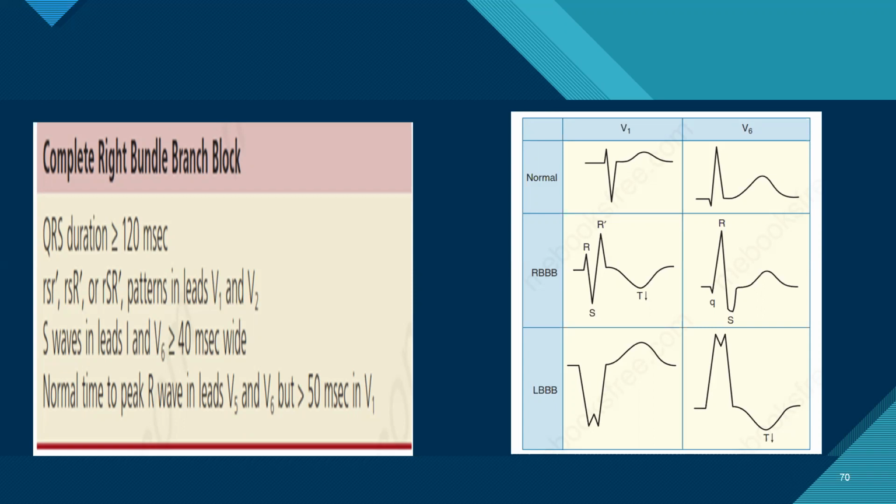What is the sign of asymmetrical septal hypertrophy? We see basically dagger-like Q waves in lateral leads and inferior leads. The Q waves are narrower and deeper as compared to the pathological Q waves of previous infarction. Apart from that, LVH and left atrial enlargement, and obviously supraventricular tachycardias like atrial fibrillation are very common.